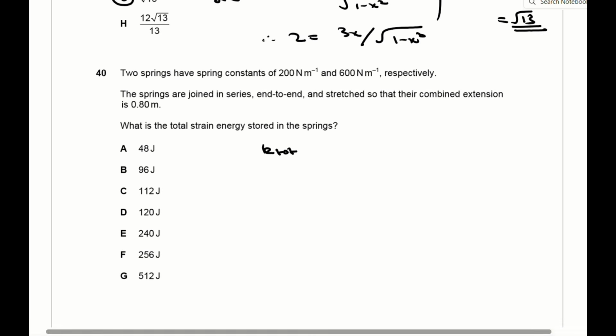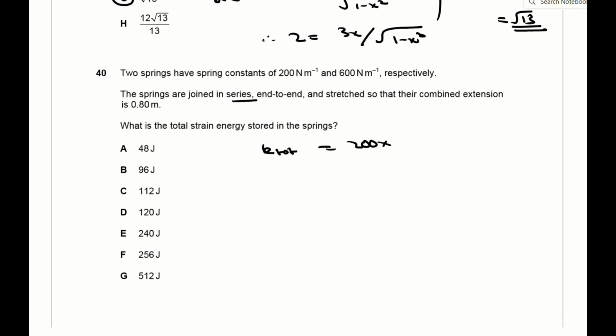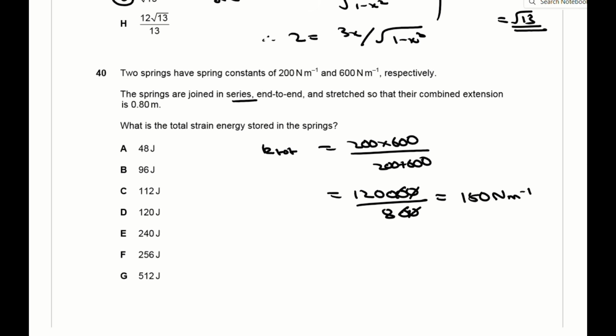For question 40, you work out the total spring constant the same way you'd work out the resistance of two resistors in parallel. So one spring constant times the other over the sum of both, which gives you a total spring constant of 150 newtons per meter. The total strain energy is then just using the equation half kx squared, so half times 150 times 0.8 squared, which gives you 48 joules, which is A.